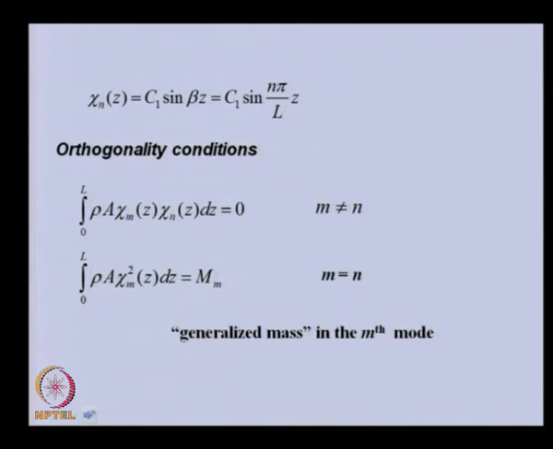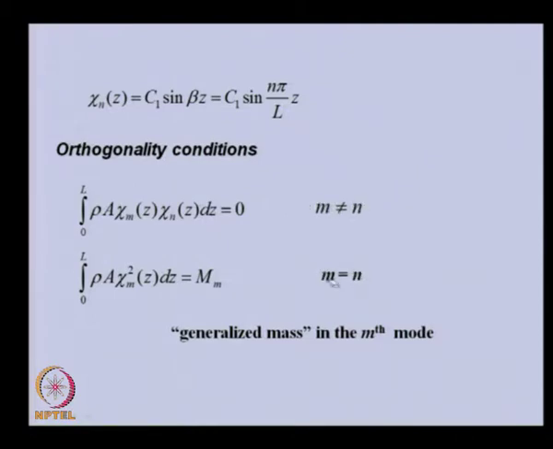Now, let us see the orthogonality condition. As we have seen in the torsional vibration case also, because these eigenfunctions are independent of each other, if we integrate two different mode eigenfunctions, multiplied by this quantity, over the whole length of the beam, this will be 0 if the two modes are not the same.